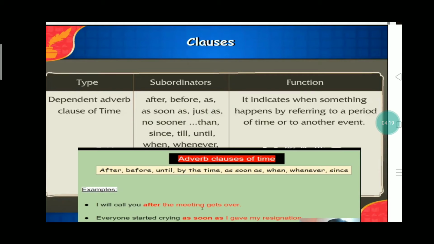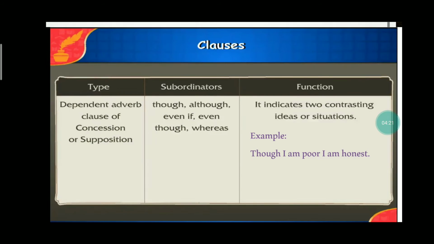Now, the next clause is adverb clause of concession or supposition. Adverb clauses of concession or supposition are introduced by subordinating conjunctions such as though, although, even if, even though, whereas. Let us see an example. Though I am poor, I am honest. Here, the adverb clause is though I am poor and the main clause is I am honest. Here, it indicates two contrasting ideas or situations. Moving on.